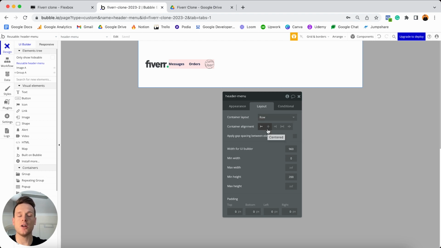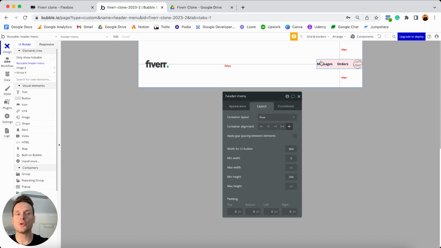Now, the container alignment just determines how elements are positioned inside of this white group. So the group acts as a container, and it just determines where it's going to position all of those elements. So by default, this is going to be aligned to the left-hand side of our group. If we wanted to center this, it would obviously align everything in the center. What I'm interested in doing though today is this option here known as the space between. When I select this, what you're going to see is that it's going to add an even amount of space between both of these two elements, and it's going to position them on either side of the group. So now it's created the exact experience we want.